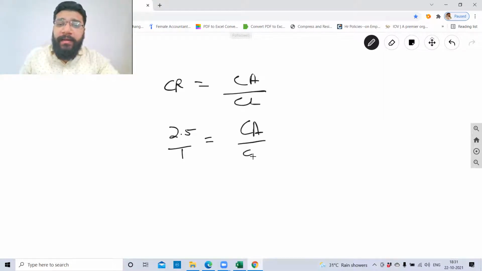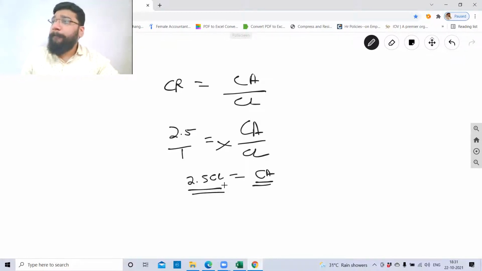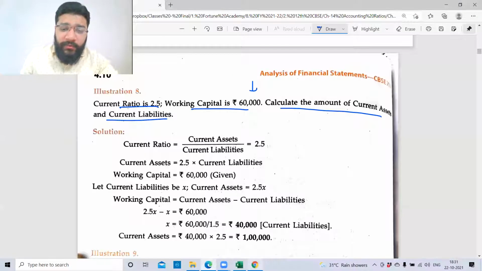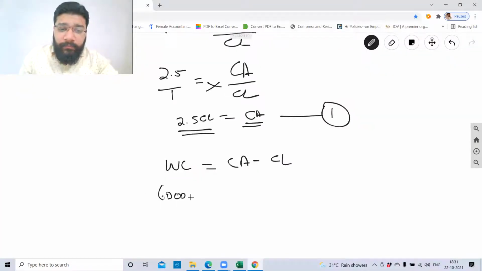Current asset divided by current liability. So your current asset is equal to 2.5 times of current liability. Cross multiply. So current asset is equal to 2.5 CL. This is equation number 1. Working capital is equal to current asset minus current liability, and working capital they've given us is 60,000.